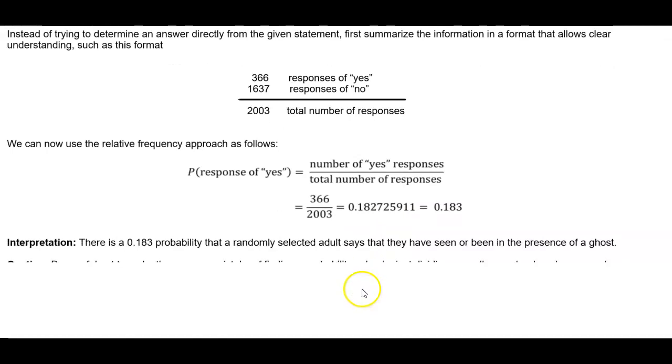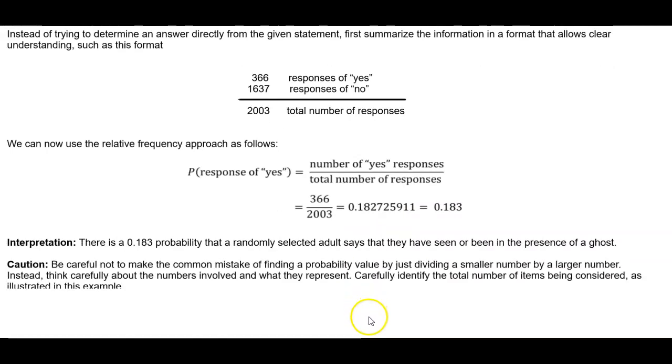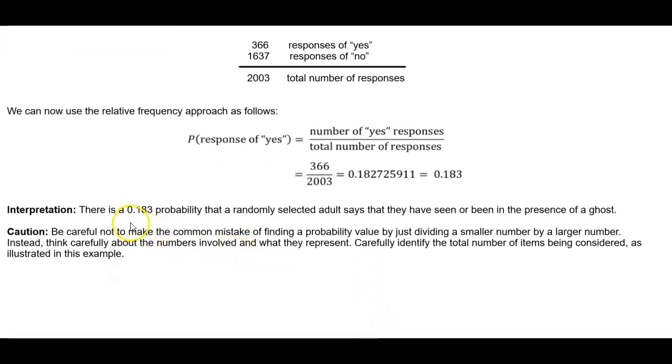we end up getting 0.183. Now here is the interpretation. The interpretation is that there is a 0.183 probability that a randomly selected adult says that they have seen or been in the presence of a ghost.